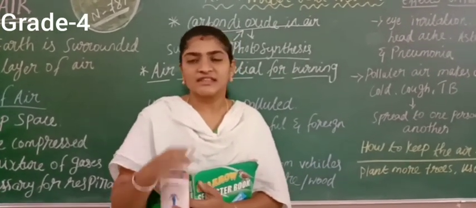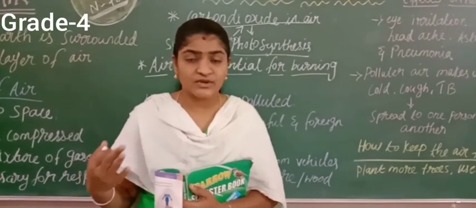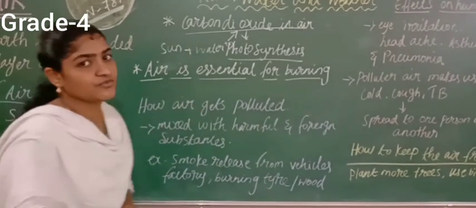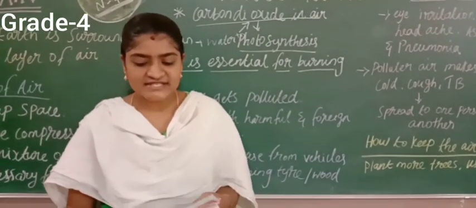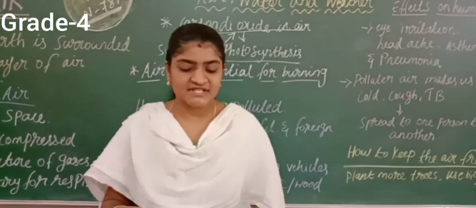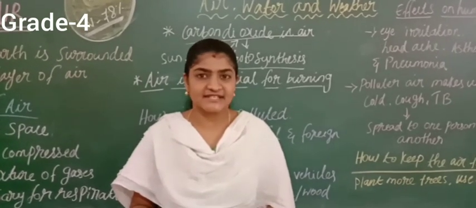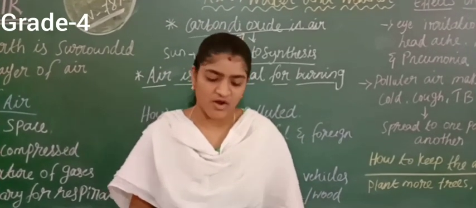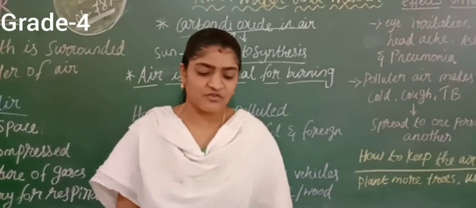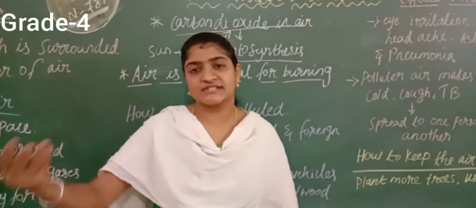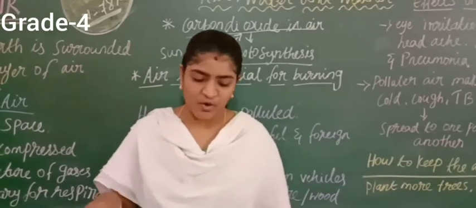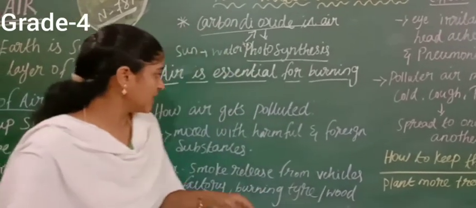Why? Because in the air we have oxygen, so it is helpful for the burning process. So here the air is essential for burning. The oxygen present in the air helps in burning. A substance cannot burn unless there is a constant supply of air or oxygen. If the supply of oxygen is cut off, the burning will stop. So if there is no air supply, there is no oxygen, and even the burning flame will go off automatically. And next one we are going to move on.